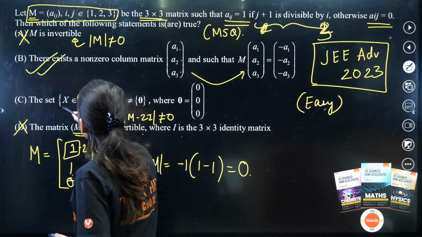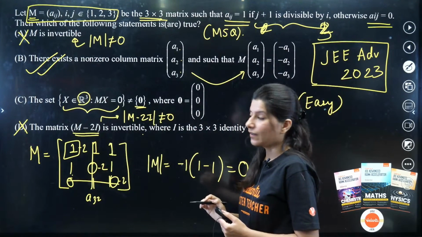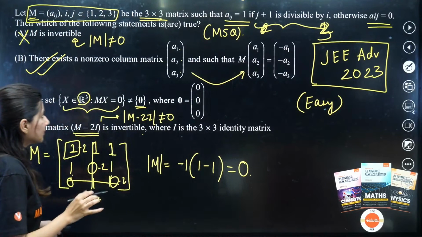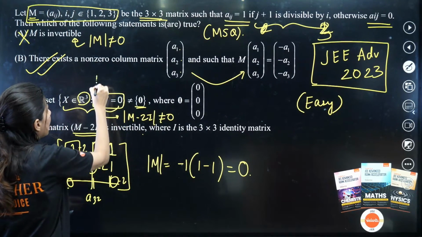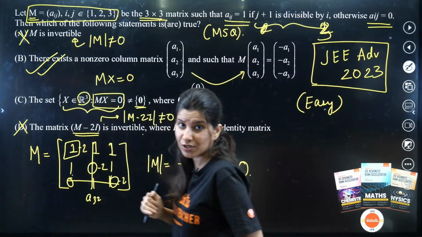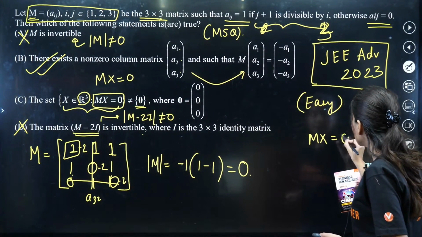The set X is a non-zero set. What is this? This is MX equals to 0, so this is basically a homogeneous equation. So how do we solve a homogeneous equation, MX equals to 0?